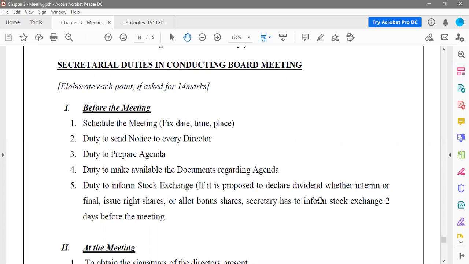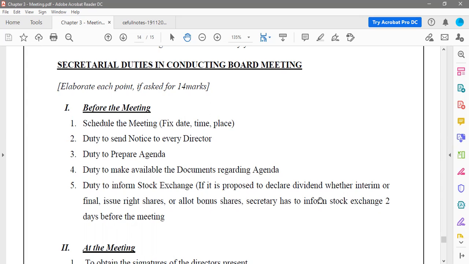Then issue of right shares. Now right shares are shares issued to the existing shareholders. Okay, we have learned this. So existing shareholders who are there, first the company is going to request them to buy the shares and invest in the company.